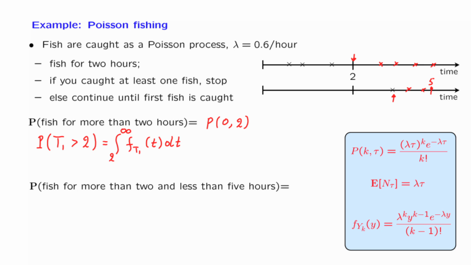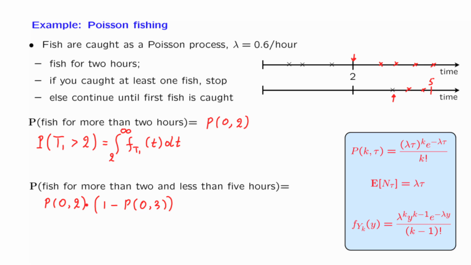So the event of interest consists of the intersection of two events. 0 fish caught during the first 2 hours, which has this probability, and at least one arrival in the Poisson process between times 2 and 5. This is a time interval of length 3. And having at least one arrival is 1 minus the probability of 0 arrivals in a time interval of length 3.